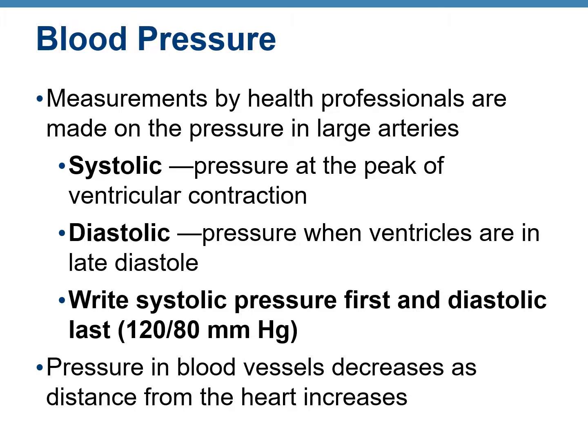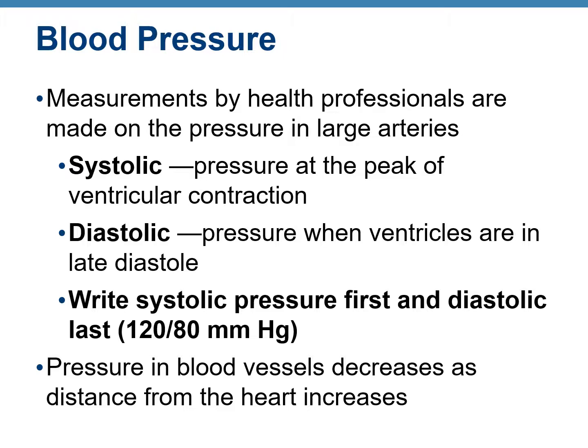Blood pressure. Whenever you visit the doctor, the medical assistant takes your blood pressure. There are two values that are written. There is the systolic value, which is the blood pressure at ventricular contraction, and the diastolic pressure, that means the pressure when the ventricles are in late diastole. We usually write the systolic pressure first, followed by the diastolic pressure. An average blood pressure for a healthy human being is around 120 over 80 millimeters of mercury. Mercury is denoted by Hg.